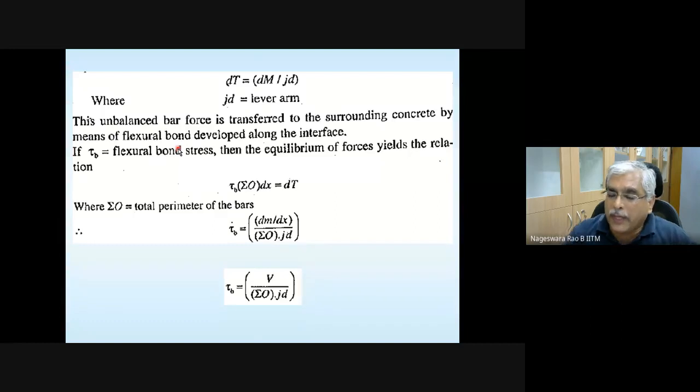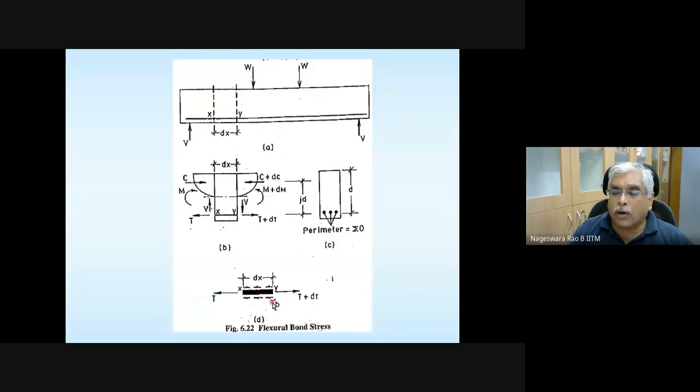If tau b is the flexural bond stress, what is the resistance that is developed? The resistance is tau b multiplied by the surface area of the rebar. Please note that the pull is on this side and the resistance is here. I hope these arrow marks are clear to you.